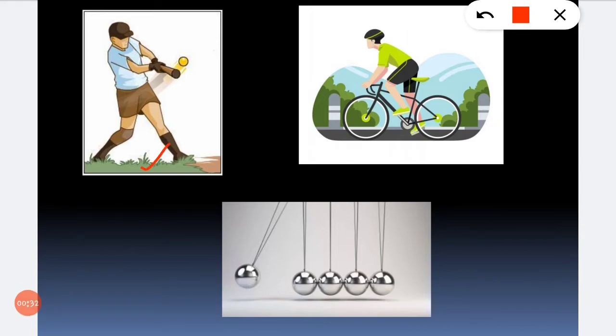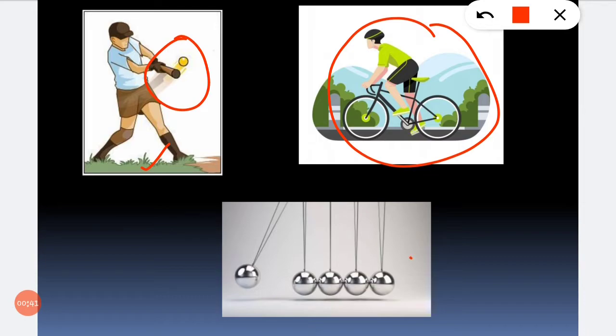The player kicks the ball with the hockey stick. A boy is riding a bicycle. A ball is tied with thread. The ball changes its position. So, what do you understand from this picture? From this picture, we understand that the position of the object changes.